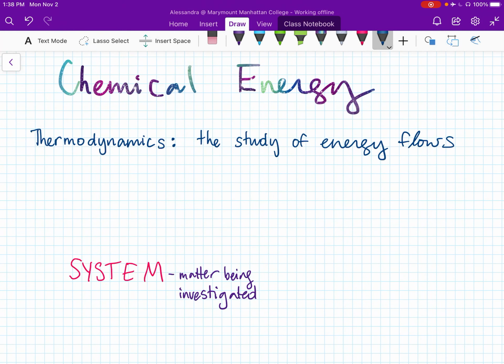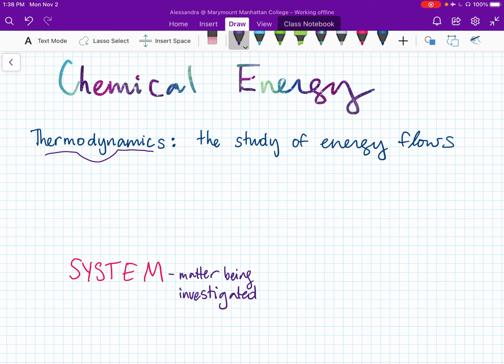All right, so here we're going to introduce some concepts related to chemical energy. This chapter is all about thermodynamics. Thermo is the Greek prefix referring to heat. So, really, we're talking about heat energy here. And dynamics refers to how that heat flows. So, thermodynamics is the study of energy flows. Here, we're specifically looking at thermochemistry, the study of heat flow and chemical reactions.